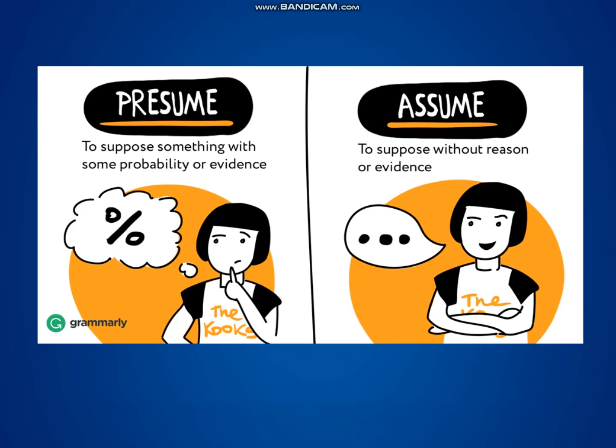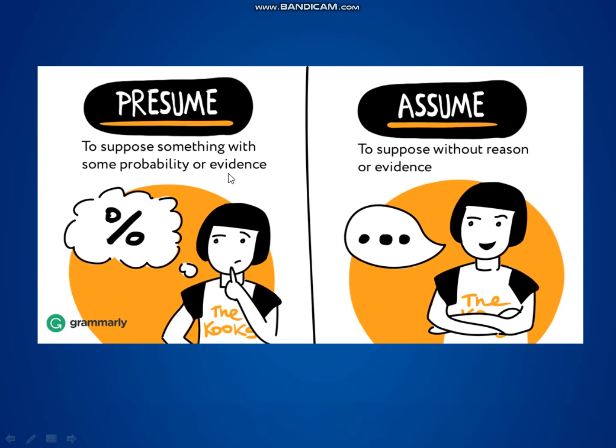Now, some other interesting words, some other maybe new words in this chapter. Presume and assume. Now, you see assume, I think you will translate it as assumir, but assume does not mean assumir. This is a false cognate. Assume means to suppose, supor. To suppose something without reason or evidence is to assume something. And presume, this is to suppose something with some probability or evidence.